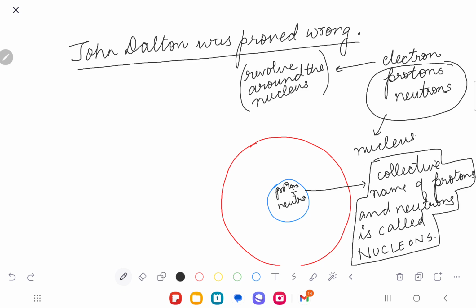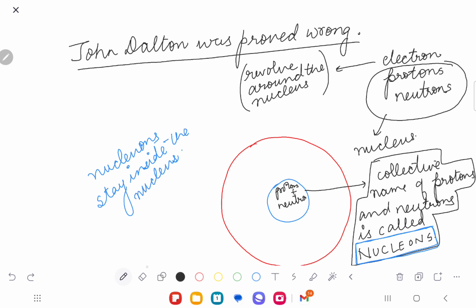Are you understanding my point? Yes. Okay, so that is the concept. The protons and neutrons collectively are called nucleons. So I can say that nucleons stay inside the nucleus. Yes or no? Right? Yes. Nucleons stay inside the nucleus.